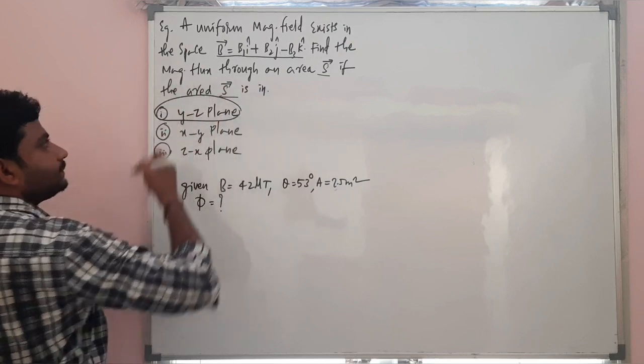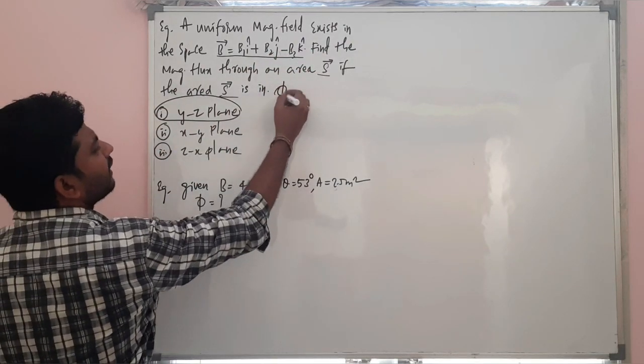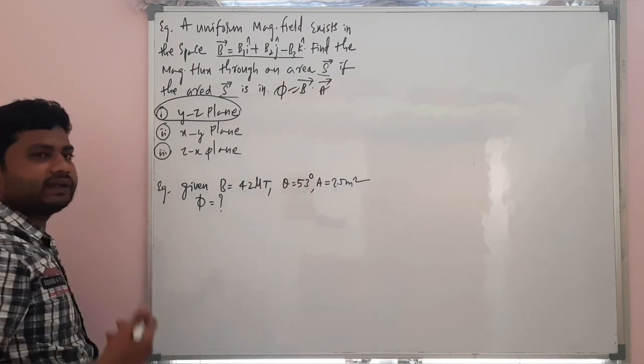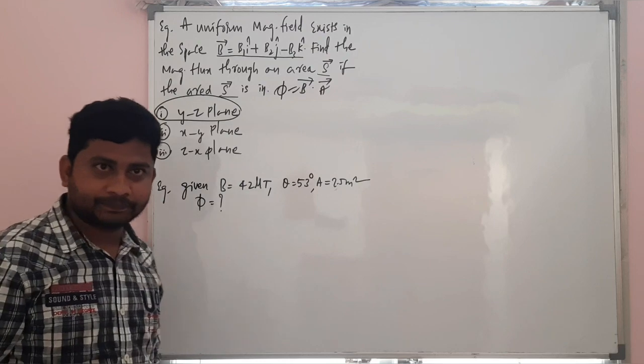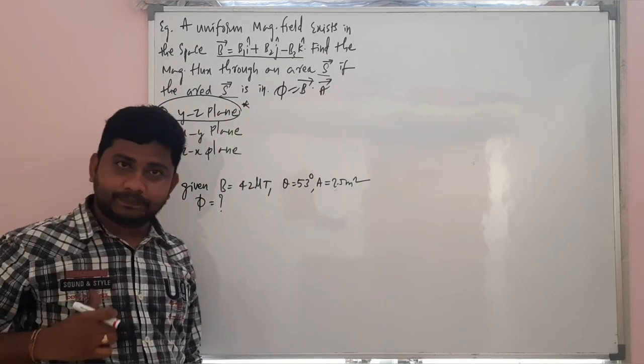Let's consider. Our aim is to find what? Magnetic flux. As they have given in vector form, I am writing the formula in vector form, B bar dot A bar. Let's consider this question, YZ plane.